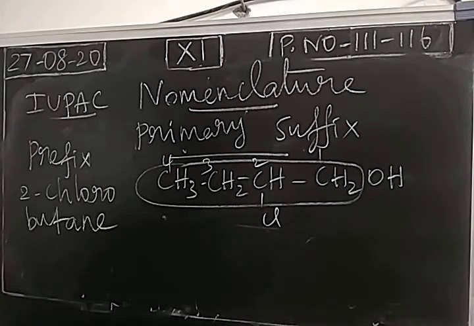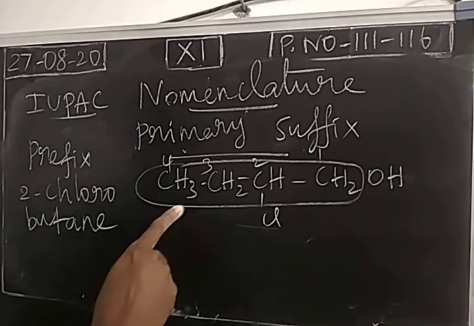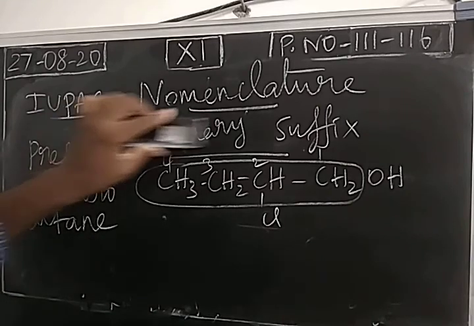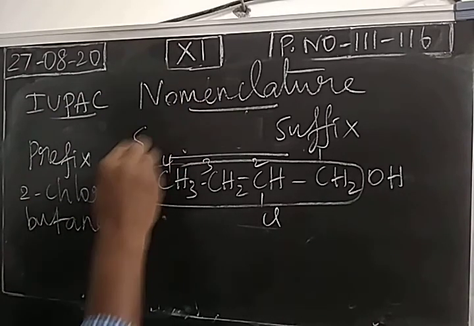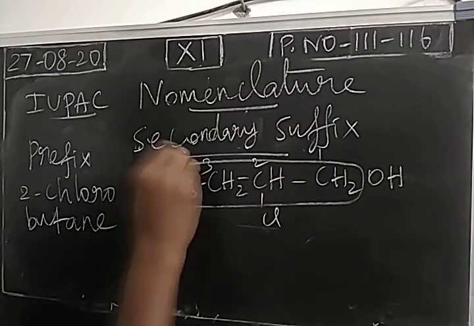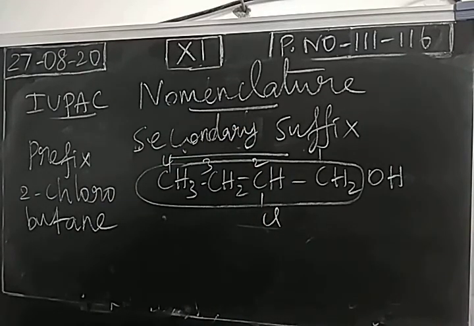What is the formula? Prefix plus root word plus primary suffix plus secondary suffix. So we added prefix, root word, primary suffix. What is the next thing? Secondary suffix. Secondary suffix means which is derived from the name of the functional group.